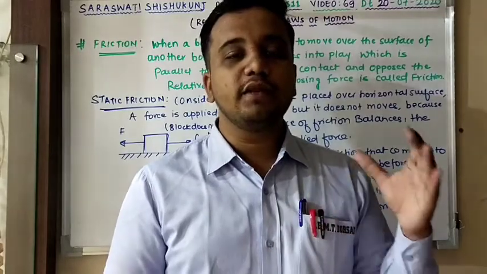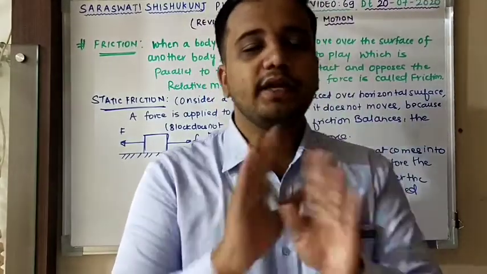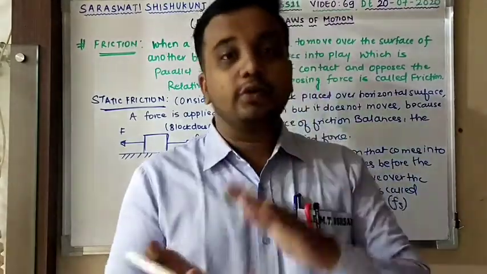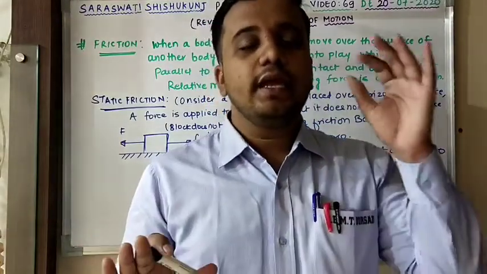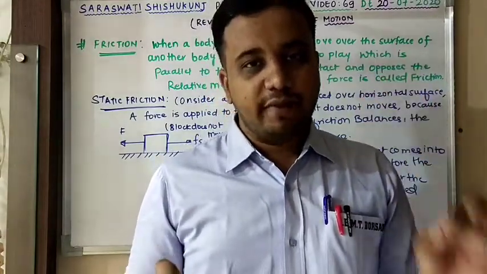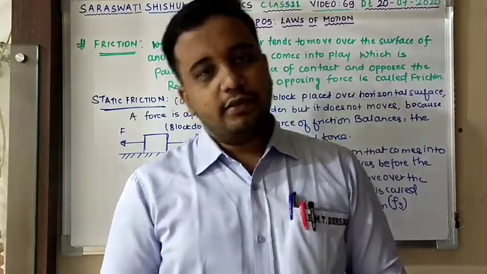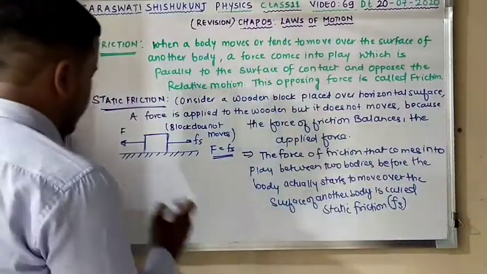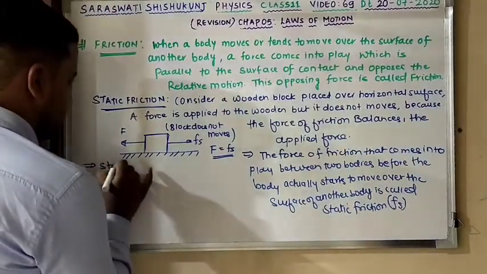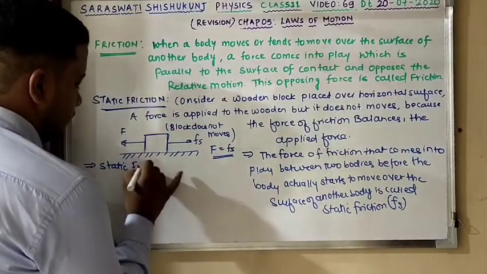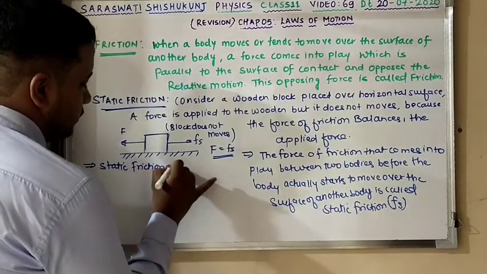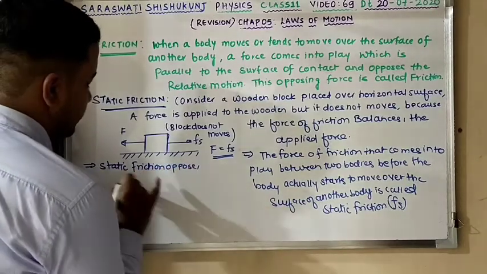Impending motion is nothing but the motion that is going to take place but does not take place if force is applied when friction is absent. Till this clear? So I can write one more thing over here: static friction opposes impending motion.